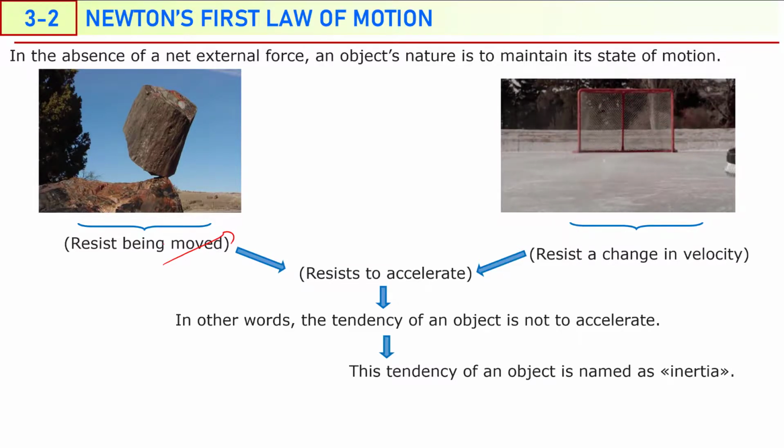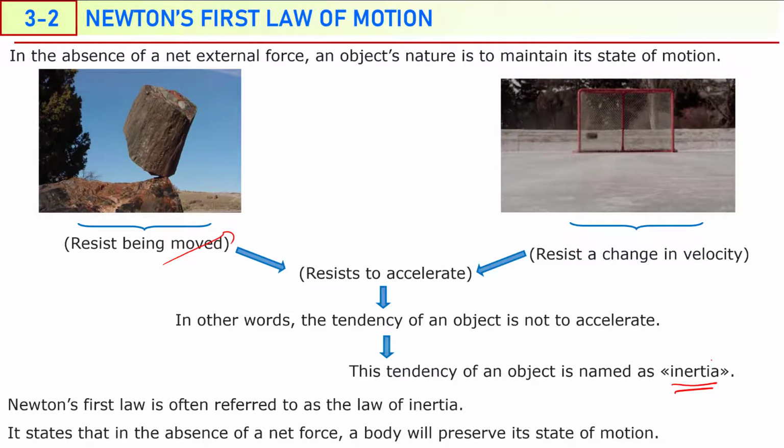If you want to stop it, it resists. This resistance, this opposition, in physics is known as inertia. That's why inertia is behind Newton's first law, an object's tendency to keep its state. That's why sometimes Newton's first law of motion is named the law of inertia.